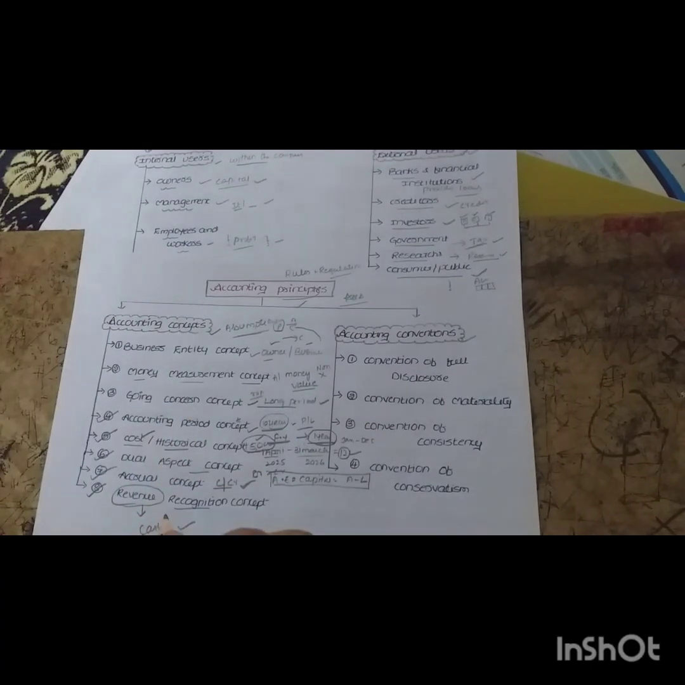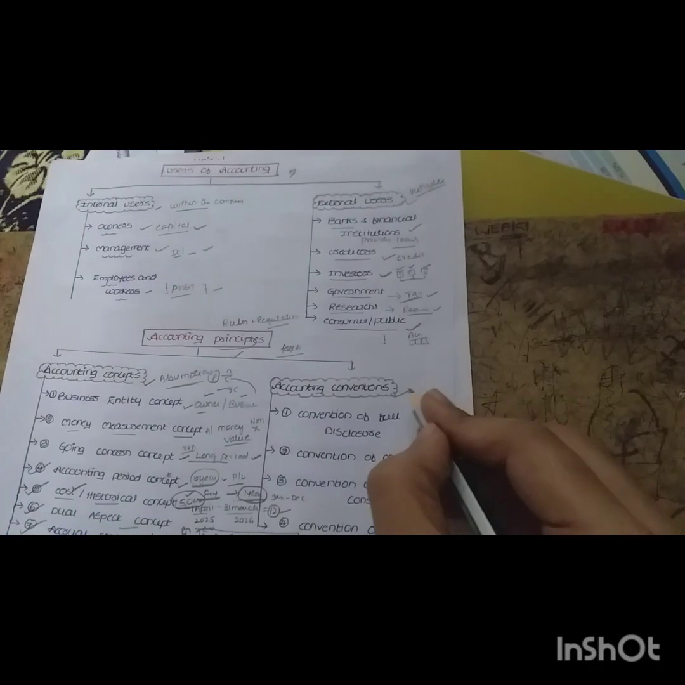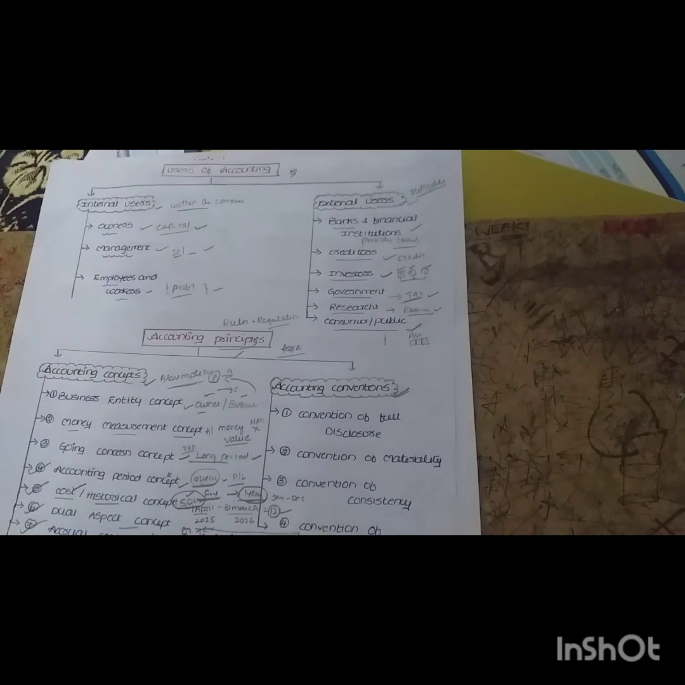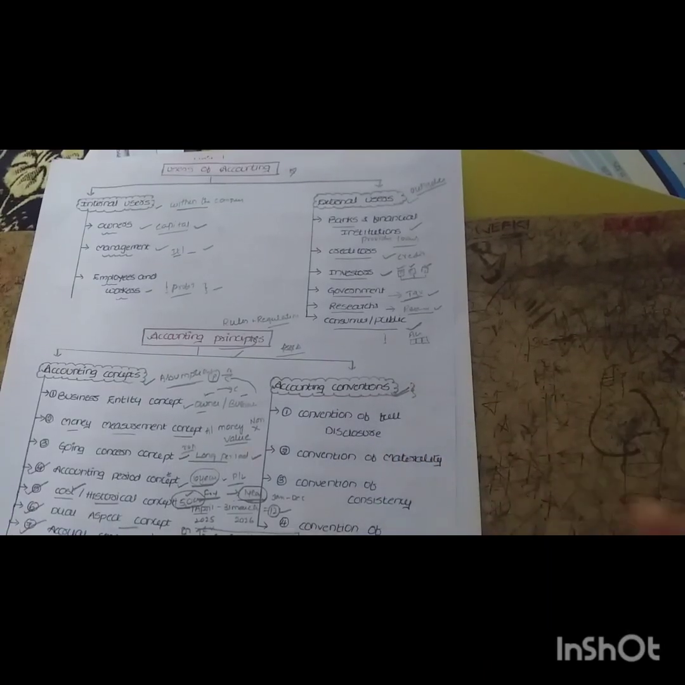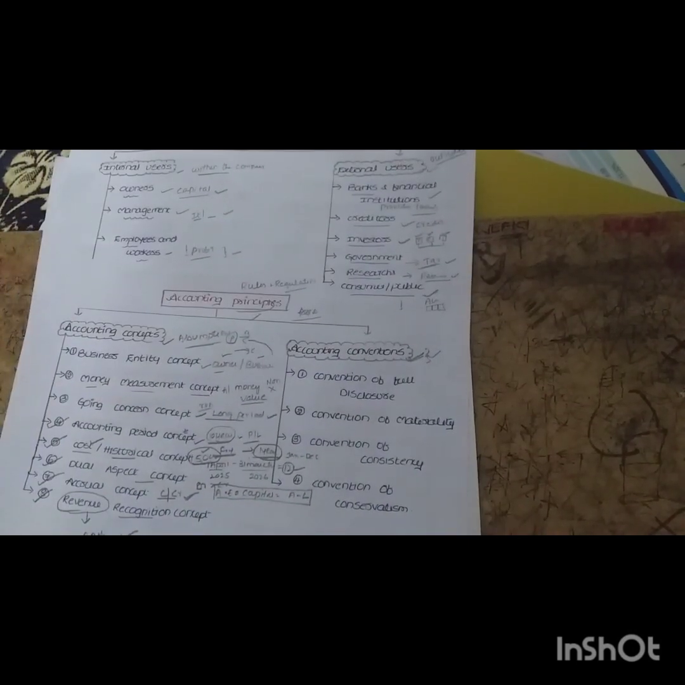So these all are the accounting concepts. Next, coming to the accounting conventions. What is the meaning of accounting conventions? Simply, these are the traditionally followed methods or systems which were followed by our ancestors and still we have to follow. Okay, what are those things, we will see.